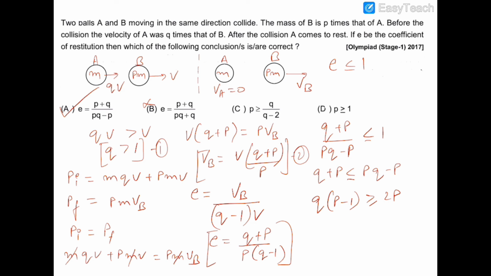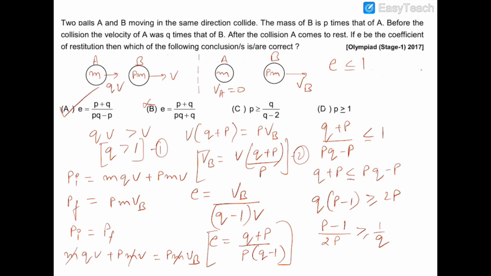So this we can find out for Q. So P minus 1 upon 2P is greater than or equal to 1 upon Q.